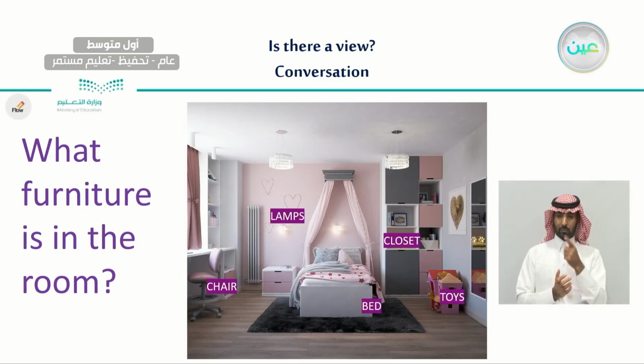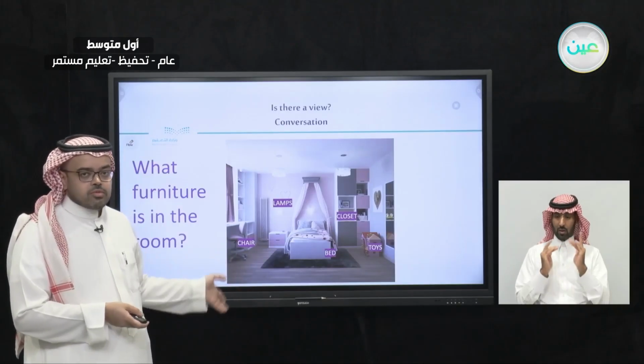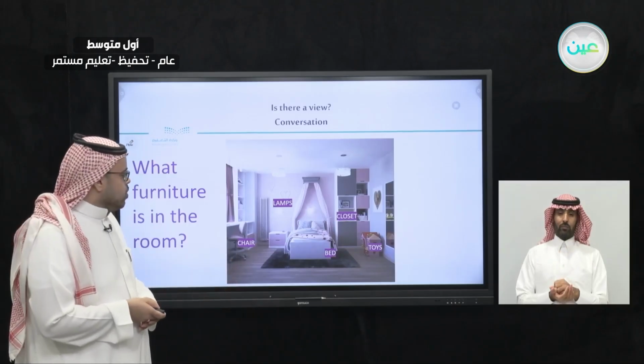So this is obviously a girl's bedroom, and maybe it's for a very young girl because, as you can see here, we have toys. And also, in addition, we have paintings, we have a mirror, and here we have curtains and chairs and simple drawers. So this is what a bedroom usually has.